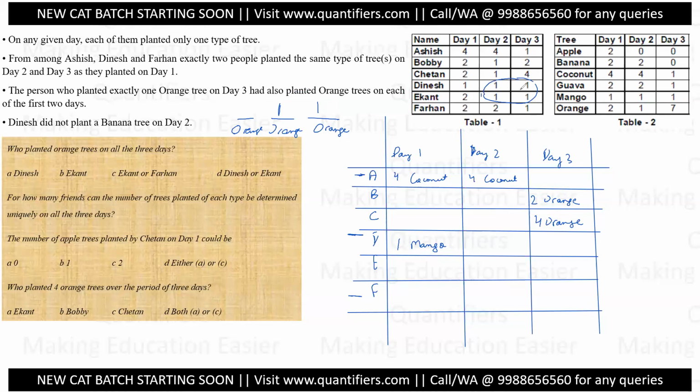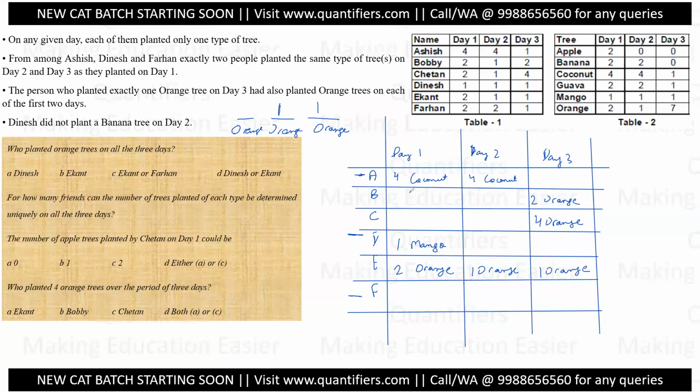Okay. Now, but Dinesh is not possible. Why? Because a person who is planting orange is planting it on all the 3 days, but Dinesh has already planted one mango on first day. So the only possibility is Ekant. So two oranges. On first day, how many oranges? Two oranges. That is sorted. On second day, one orange, sorted. On third day, one orange, sorted.